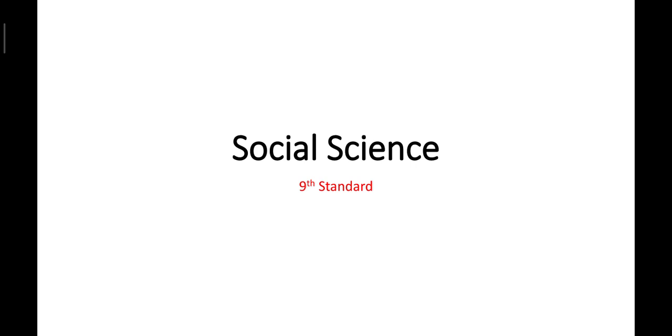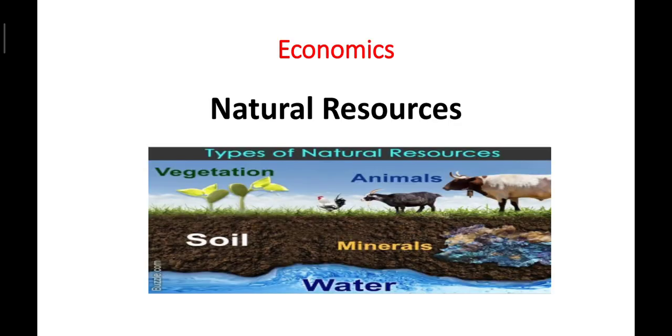Resource is a broad term indicating all the materials that humans use in conducting their economic activities of production, exchange and consumption. Among the various types of resources, natural resources are the major ones available for human use, and these are the gifts of nature without which the survival of life is impossible.